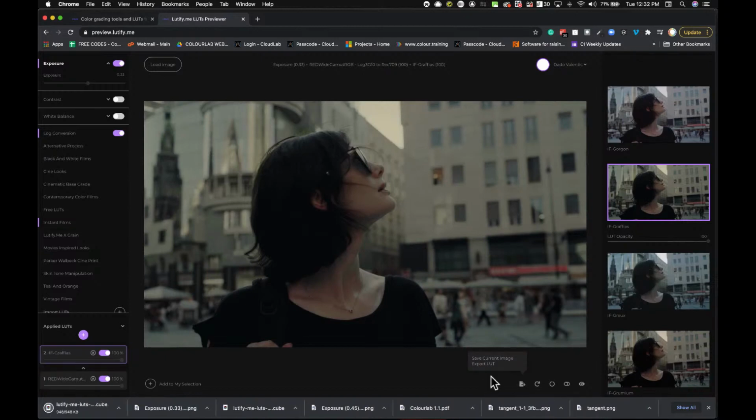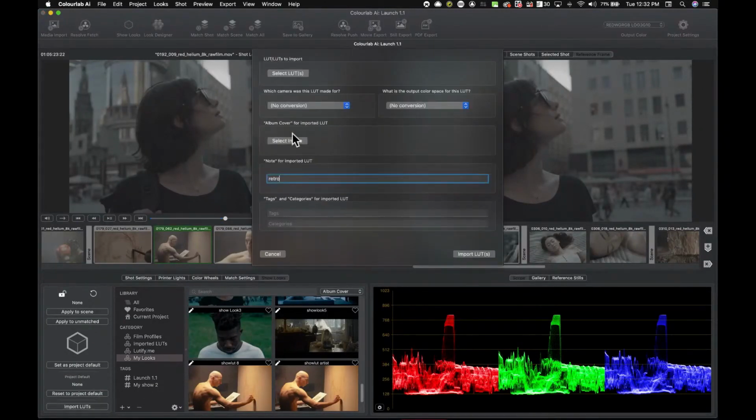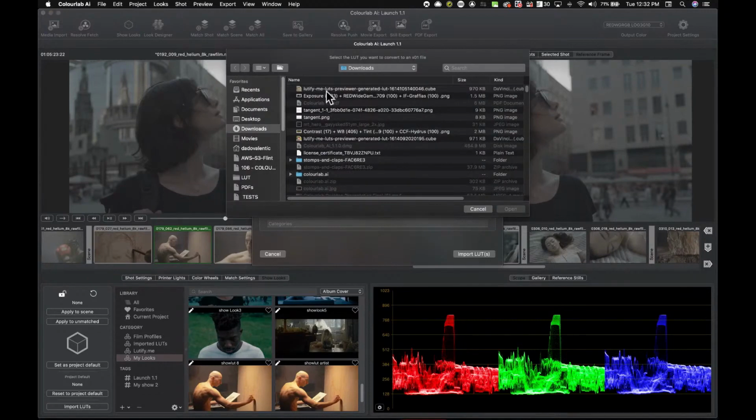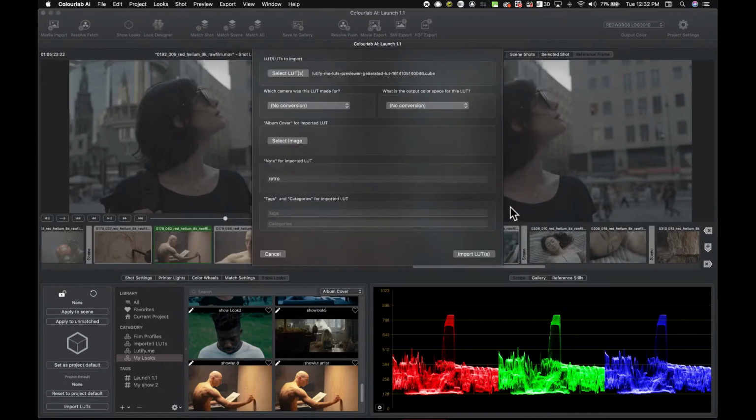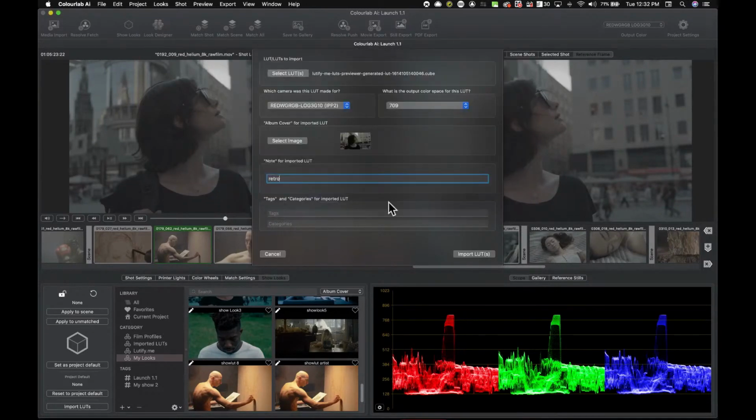Okay, so I go back into Colourlab AI and check it out. We have here a button called Import LUTs. All right, and then we select the LUT we just exported. This is a little bit more streamlined than what was in the past. And I have to tell it, hey, this was made for RED and the output was Rec 709. I'm also going to import that image, because I want to have some sort of visual reference of how it should look. I'm going to call it, let's say, Retro 3, and import this LUT.